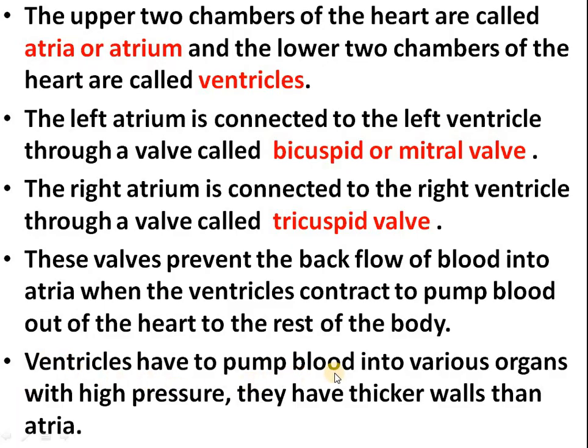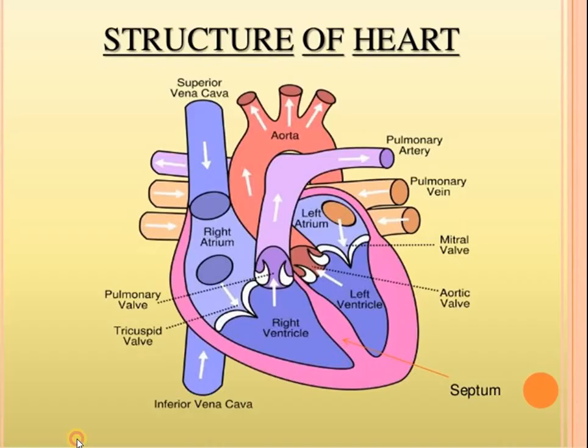Ventricles have to pump blood into various organs with such a high pressure that they have walls thicker than that of atria. You can see here the walls of the ventricles are thicker than that of the atria. Why? Because the main function of the ventricle is to pump the blood with high pressure towards the various organs of the body. So they need to have thick walls as compared to that of the atria. Clear?